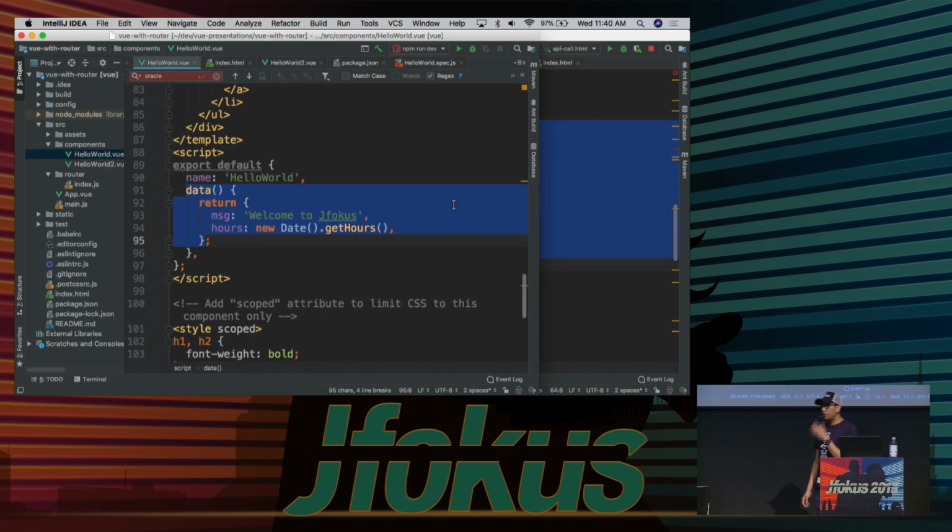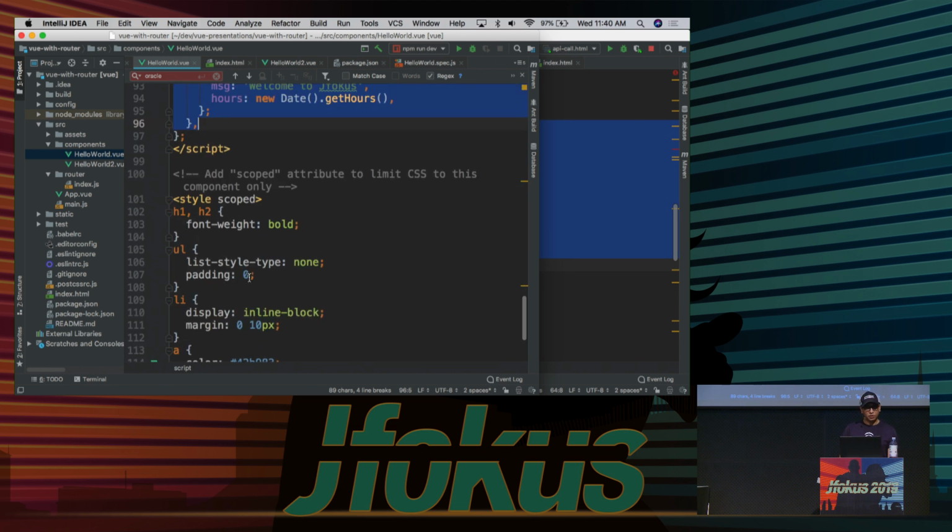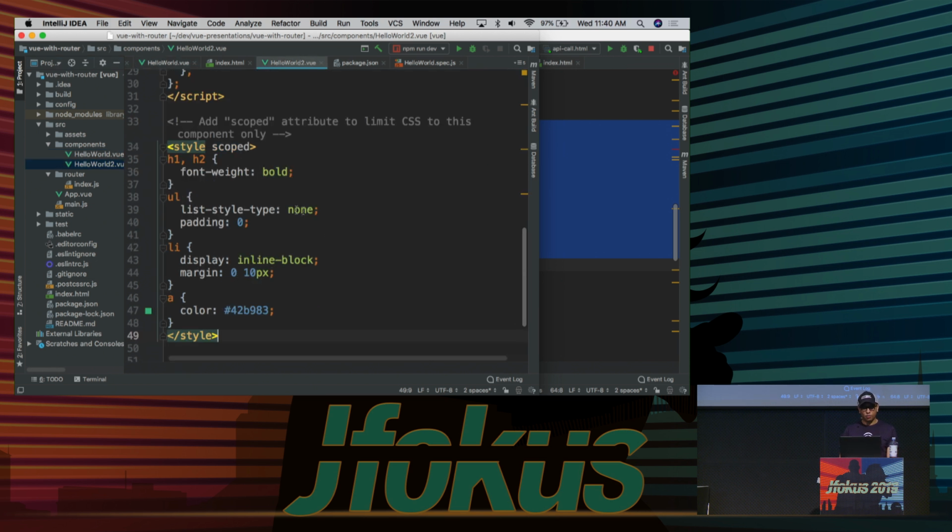When you're building a component, there's a possibility that you will have multiple copies of the component. So each copy of the component should have its own data. And that's why when we write this, we say execute the data method and return this value, or the values that are contained within it, so that each instantiated component has its own set of data inside of it, okay? Because we can create multiple versions of the same component, or multiple instances to be specific, okay?